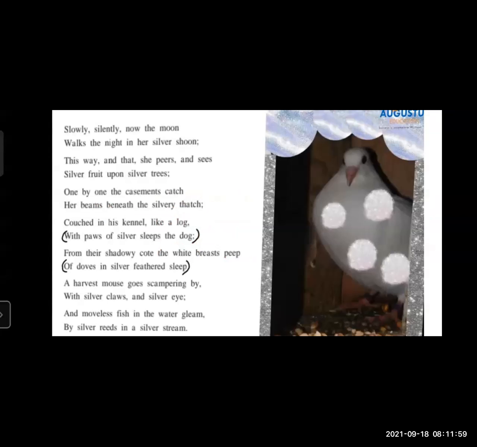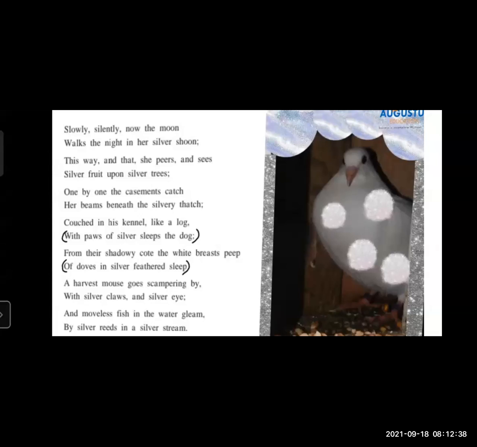So let's see some examples of metaphor. First one is, with the paws of silver sleeps the dog. Cast in his kennel like a log. This is the example of simile. And if we observe this line, you can find that there is a use of the word "like", so this is the use of simile. But in the next line, with the paws of silver sleeps the dog, here "as" and "like" words are not used, and the comparison between two objects is given here. So that's why there is a use of metaphor. Look here, with the paws of silver sleeps the dog.